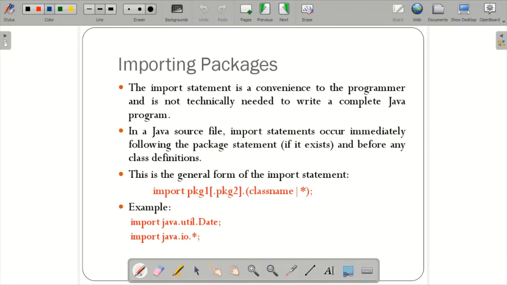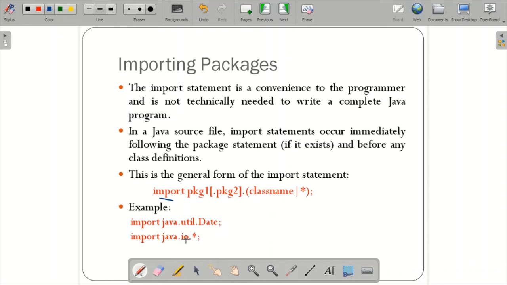So this is the general form, import package 1. This is optional if you have two packages. Package 1, then the class name; you can mention either the class name, or if not, you can just mention the star. So what is happening here is import java.util.date. If you mention this, the specified date class will be called. If you mention star, whatever is within the IO package, whatever is defined under the IO, it will be called.